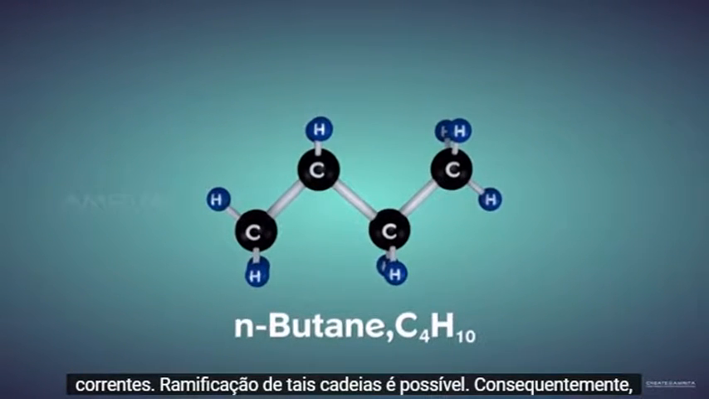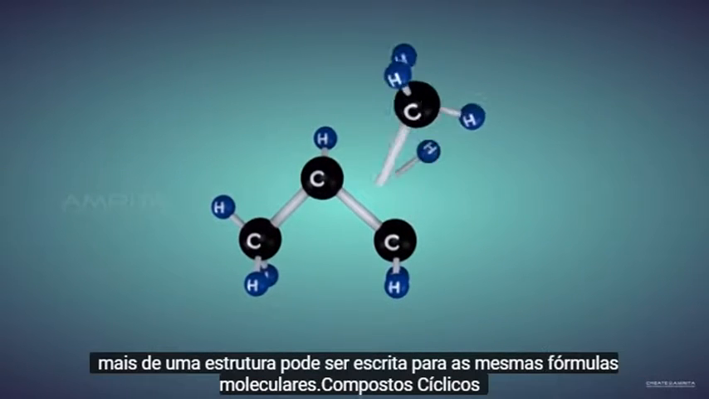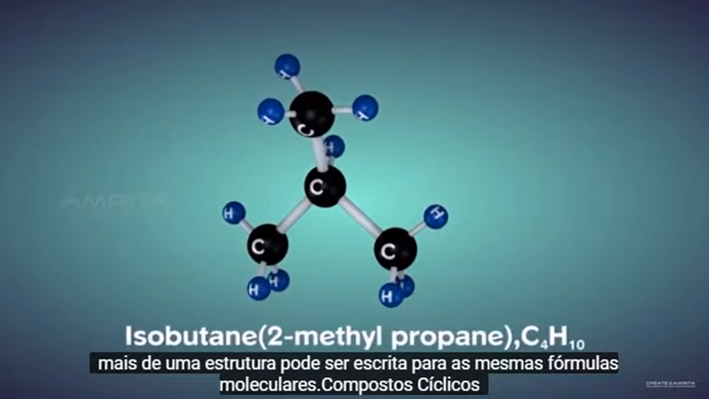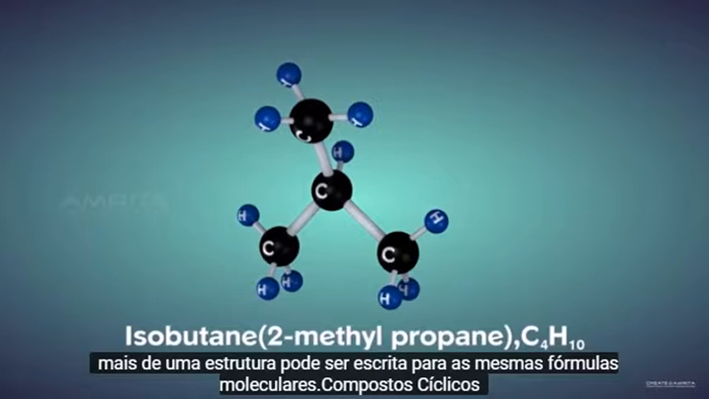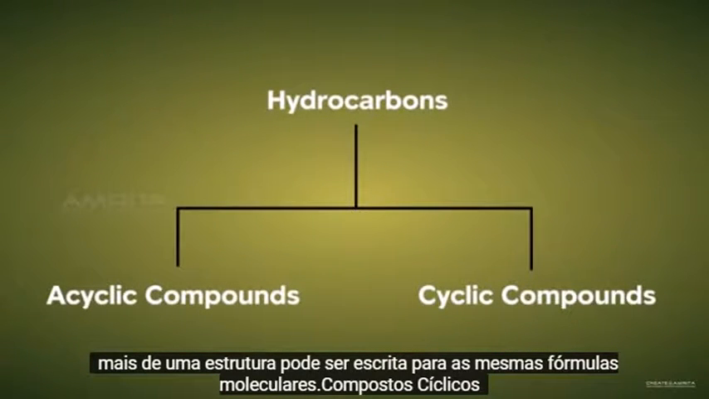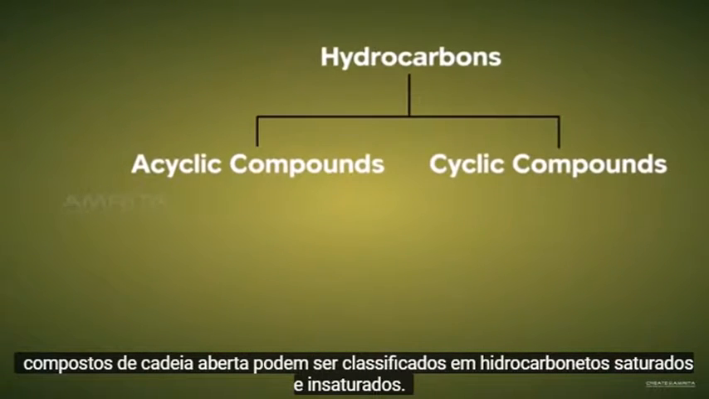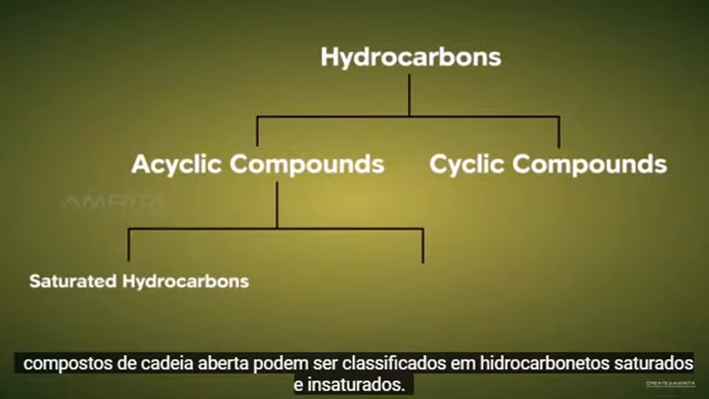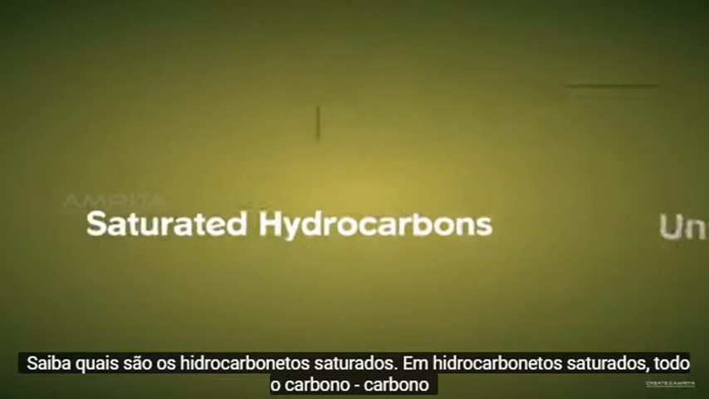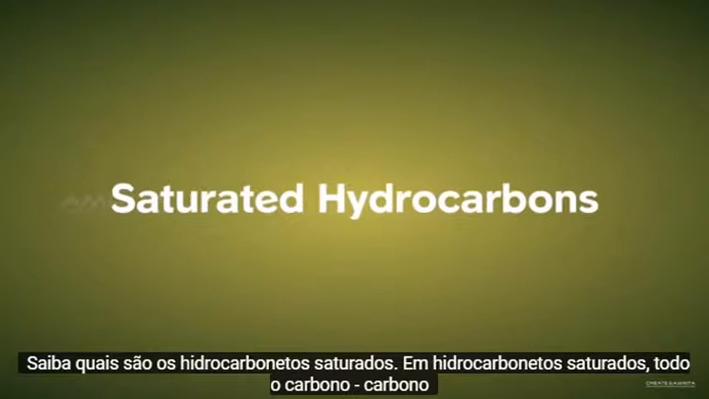Branching of such chains is possible. Consequently, more than one structure may be written for the same molecular formulae. Acyclic compounds or open-chain compounds can be further classified into saturated and unsaturated hydrocarbons. Let's learn what saturated hydrocarbons are.